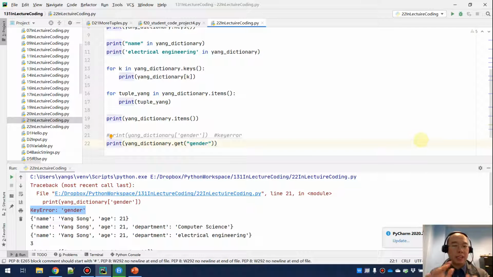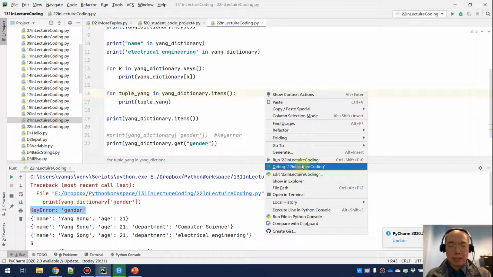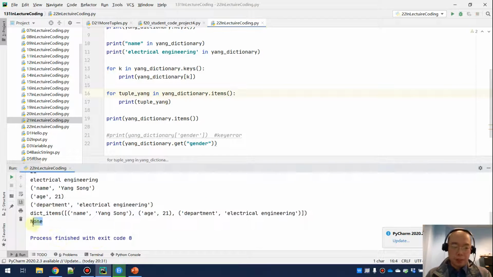This is the get. So when I'm using the get, I'm supposed to get a None, and the program doesn't crash. Okay?